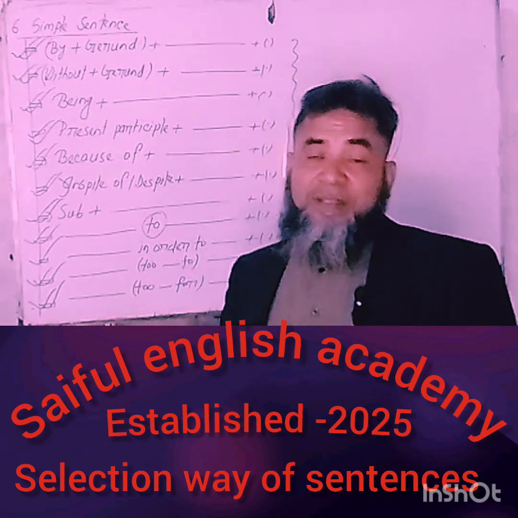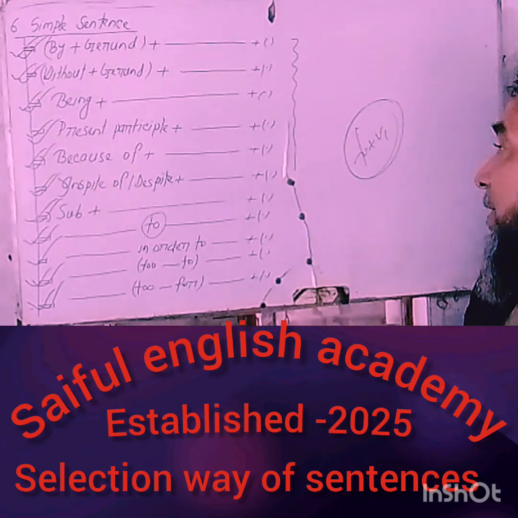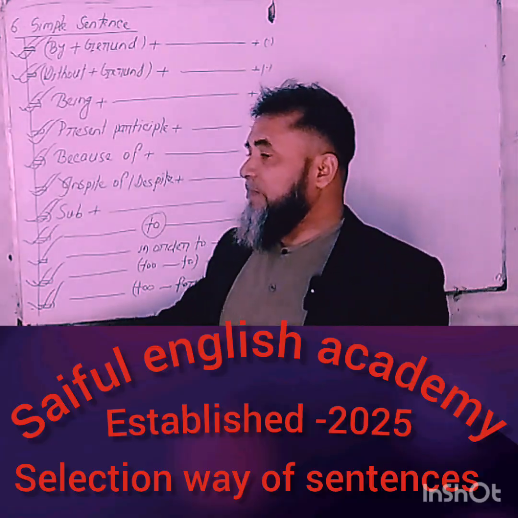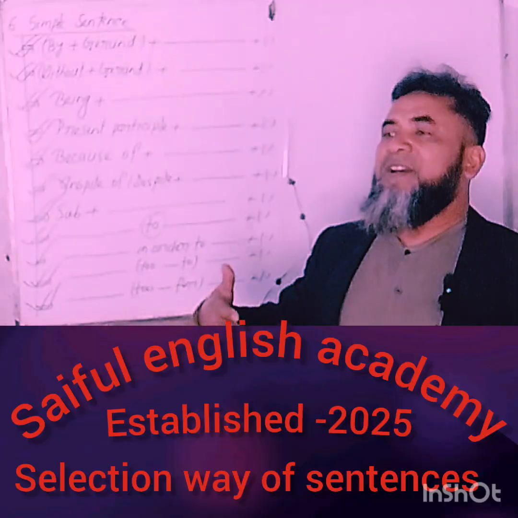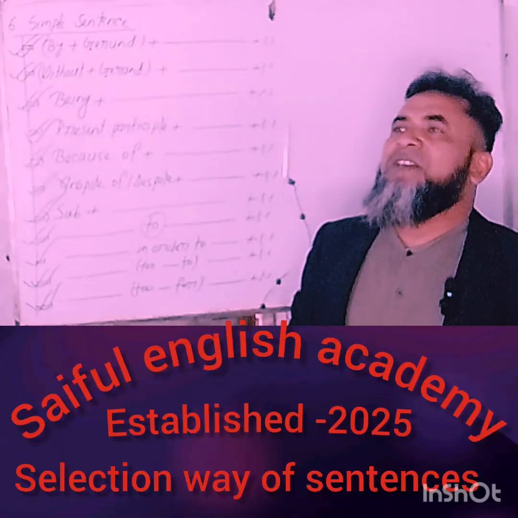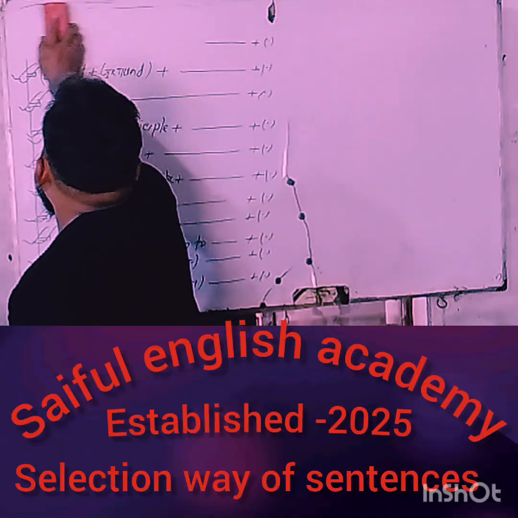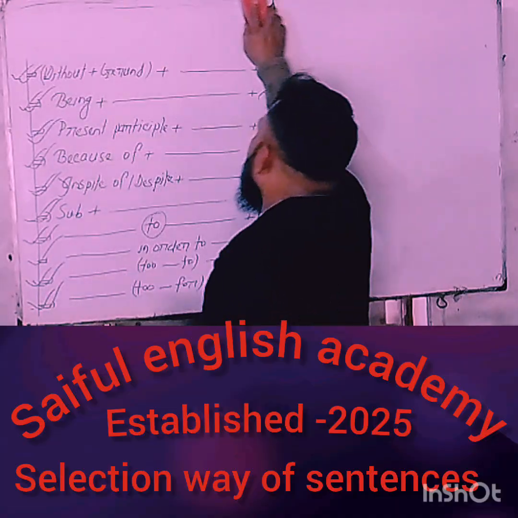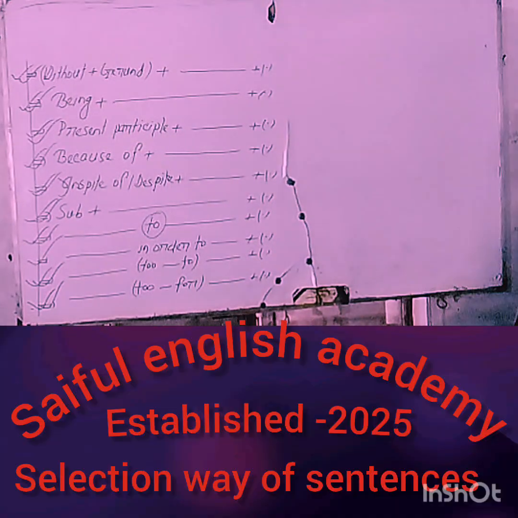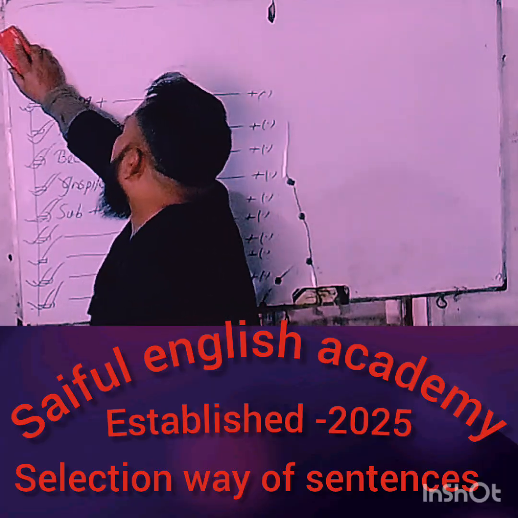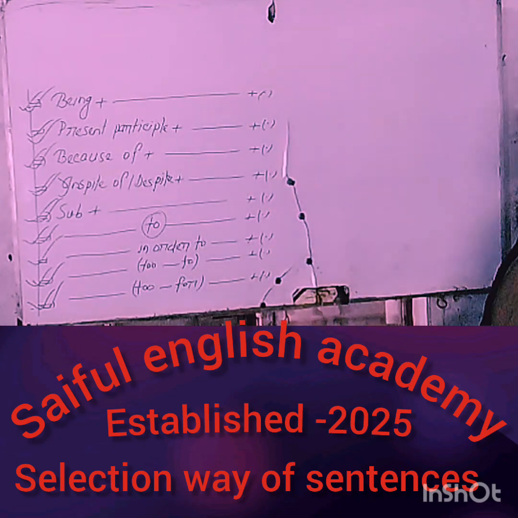My dear learners, what kinds of examples may be given with this reference of this selection? Such as: By reading more, you can make a good result. By working hard, you can prosper in life. Next, learners: Without reading more, you can't pass in the exam. Without studying more, you can't prosper in life. Being honest, everyone loves Mr. Rohim. Being truthful, everyone loves him, etc.